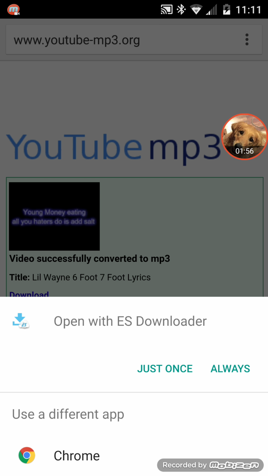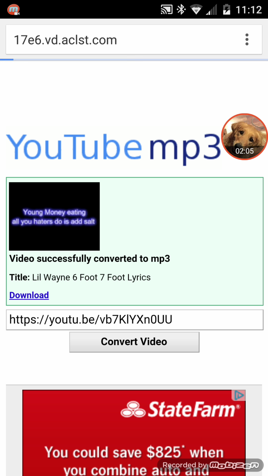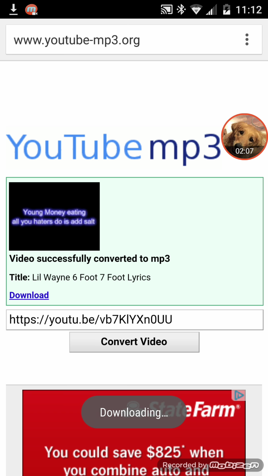You are gonna need this app called Easy Downloader. I will put a link for it in the description. So you don't have to open it with that. You could open it with Chrome if you really wanted.